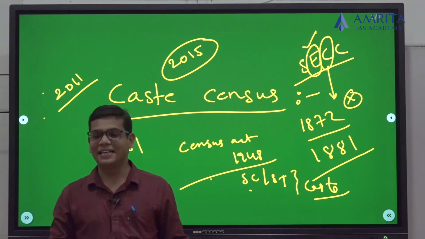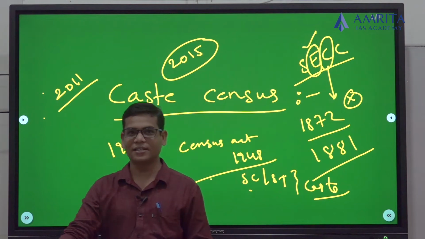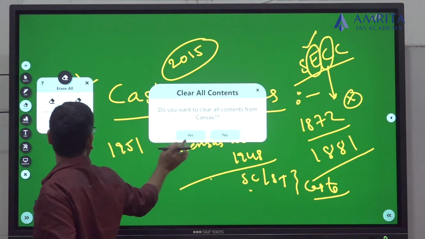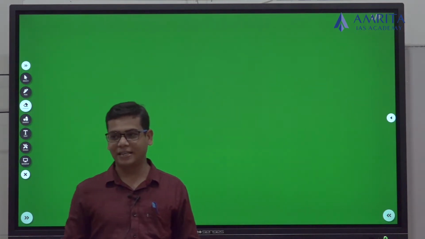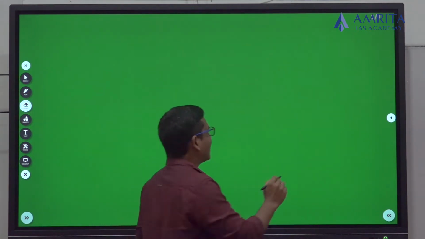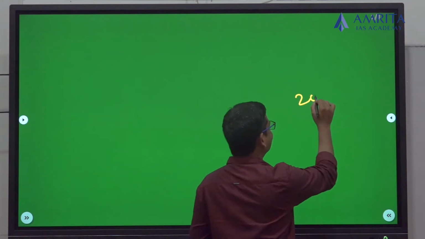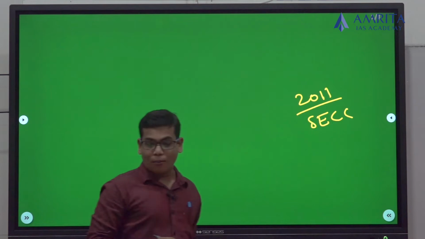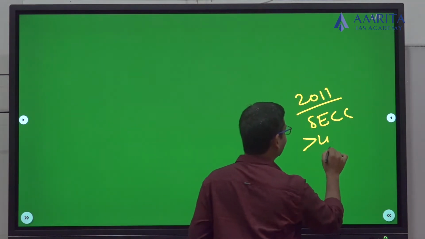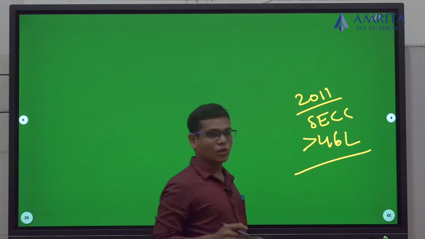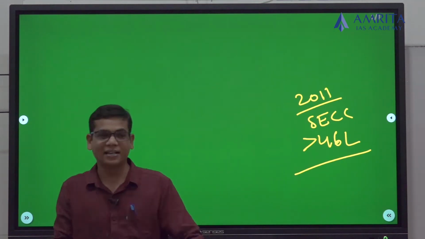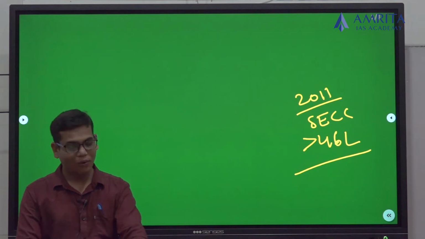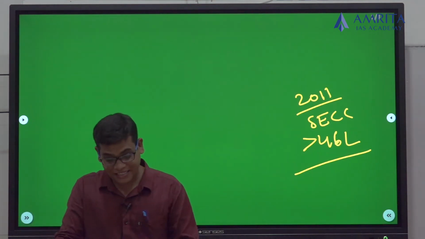Why haven't we released this caste data? That's the question. Because according to the 2011 Socio-Economic and Caste Census, more than 46 lakh castes are there in India. How is it possible? More than 46 lakhs.